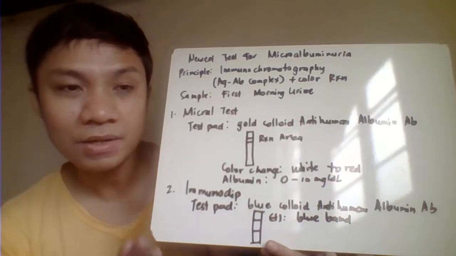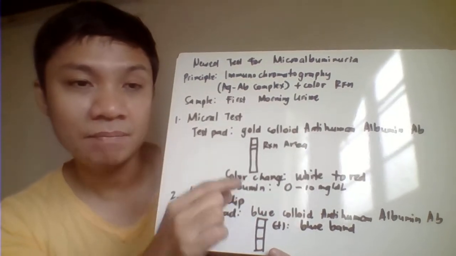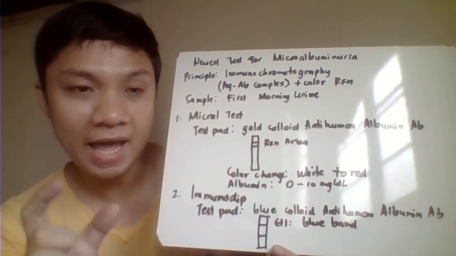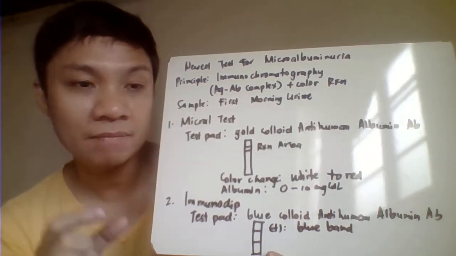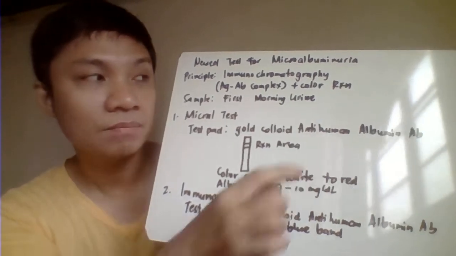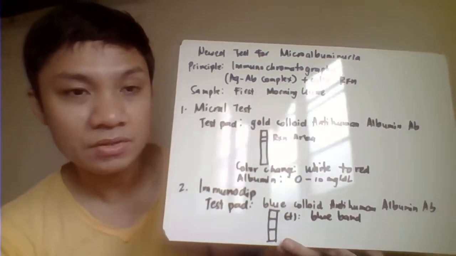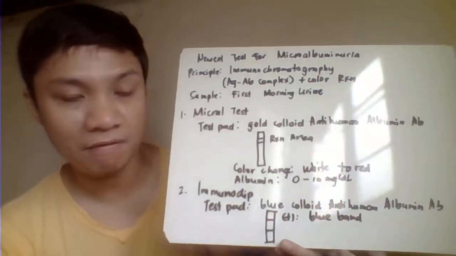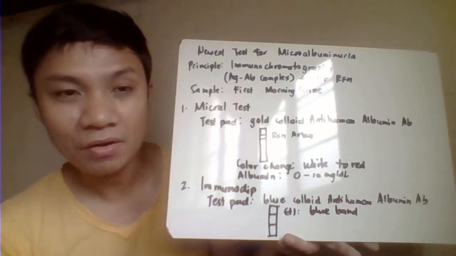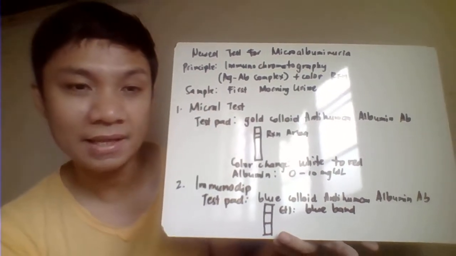So, pag ang sample natin may antigen na albumin, since ang test pad mo may antibody na anti-human albumin, magpo-form sila ng complex, magkakaroon ng color change reaction. That's your immunochromatography.